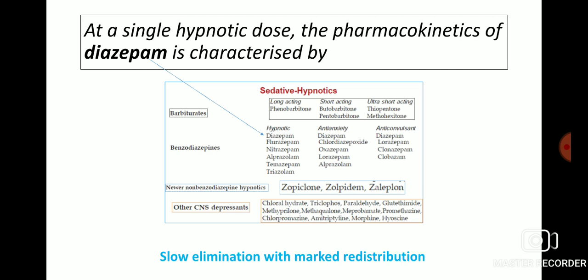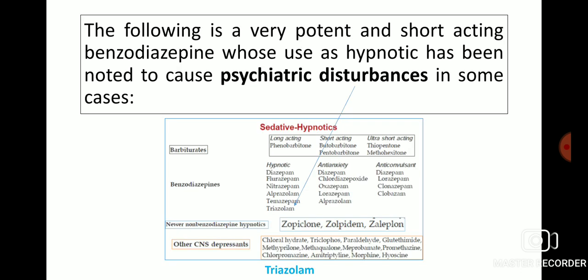At a single hypnotic dose, the pharmacokinetics of diazepam is characterized by slow elimination with marked redistribution. The following is a rare, potent, and short-acting benzodiazepine whose use as a hypnotic has been noted to cause psychiatric disturbances in some cases. That is triazolam, which is a hypnotic benzodiazepine class drug.